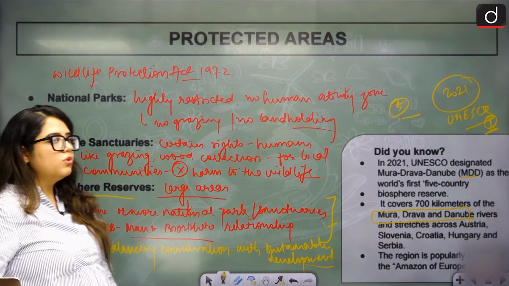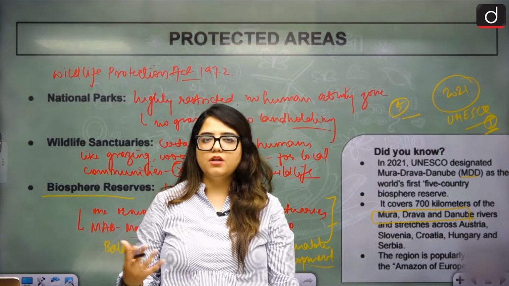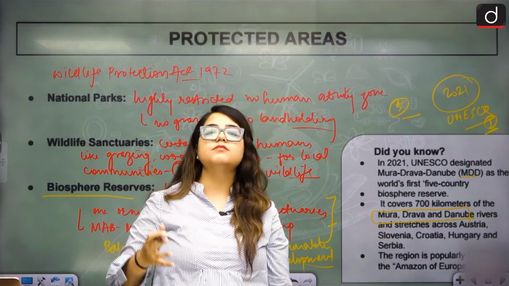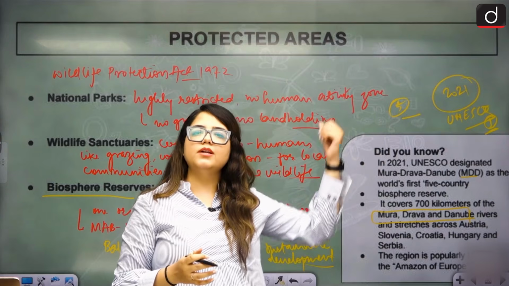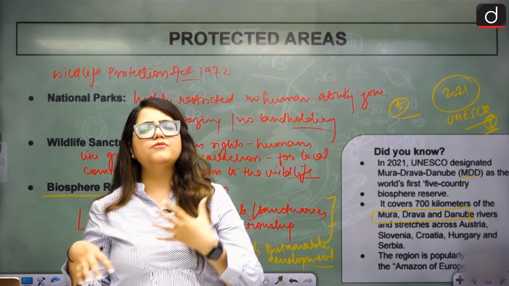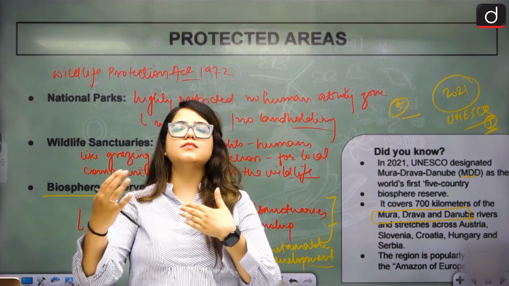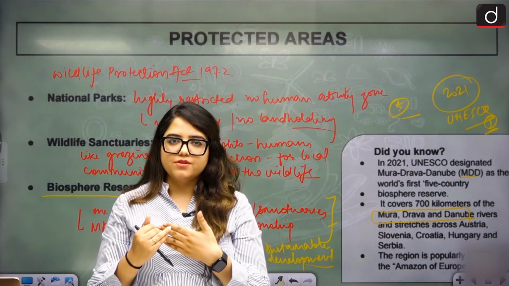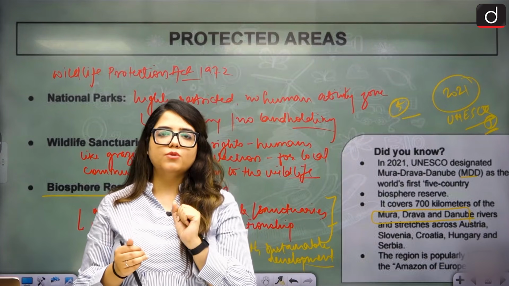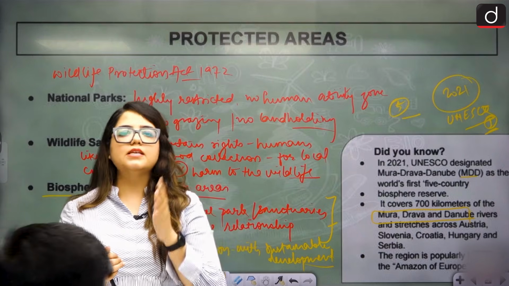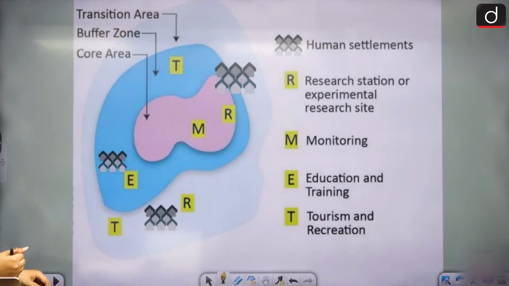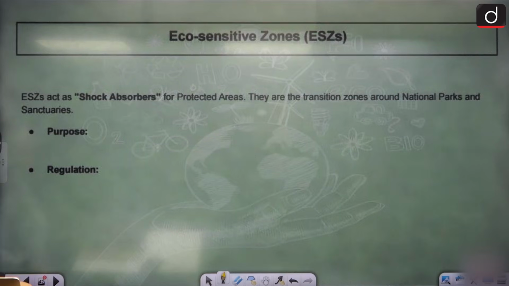Yes. Now, along with these levels of protection, we also have ecologically sensitive zones. They don't fall under these categories, but they're still sensitive. They still need protection, and if not entire protection, they at least need some restriction on interaction. For that, we declare them as ecologically sensitive zones. What do we call them? Ecologically sensitive zones. So coming on to the next concept, that is ecologically sensitive zones. We'll come there.